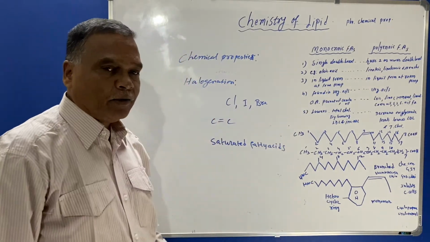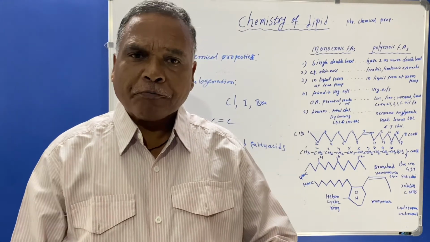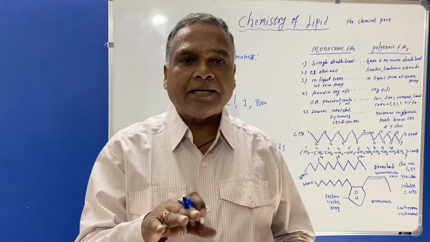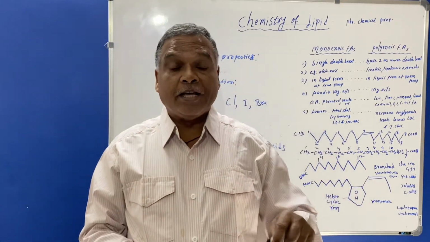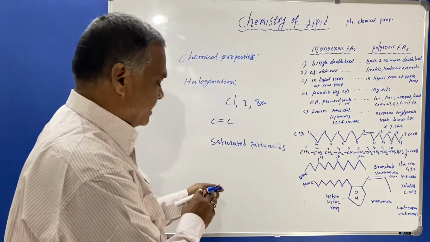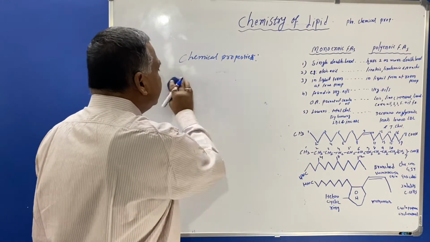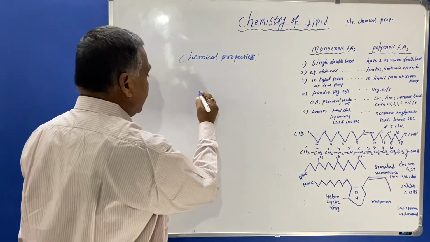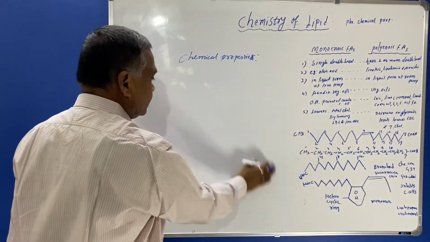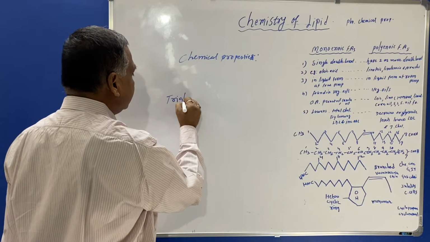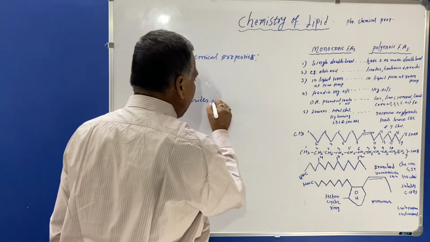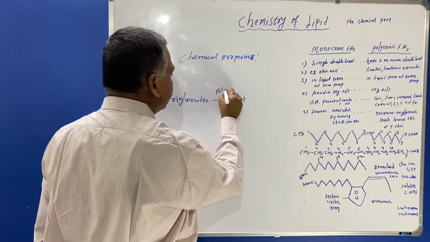You must know that halogens are the compounds meant for the formation of acids, and later on these acids will form the sodium and potassium salts of fatty acids. So here the example is given in halogenation: triglyceride or triglycerol is hydrolyzed with alkalis.